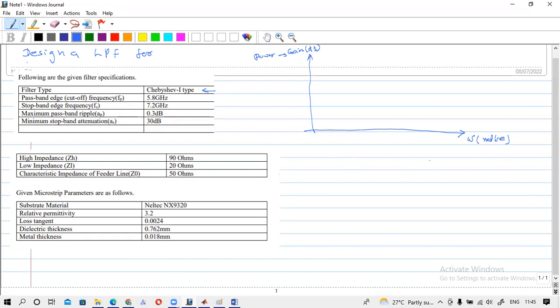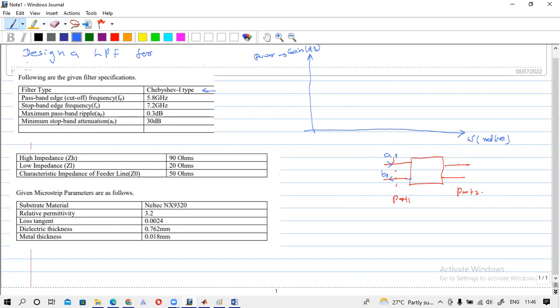You know that a filter is a two-port device, like this. It has two ports: this will be port 1 and this will be port 2. Let's say the input voltage is A1 and there can be a reflected voltage B1.